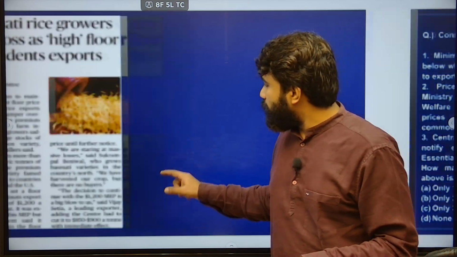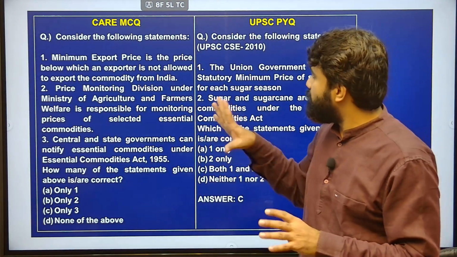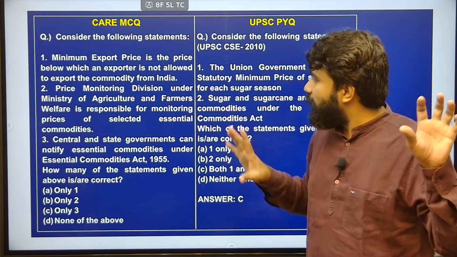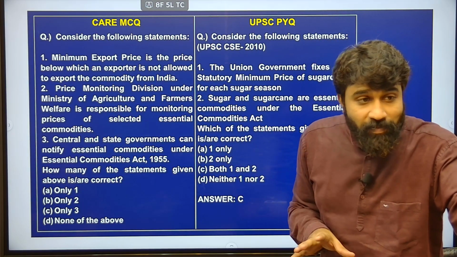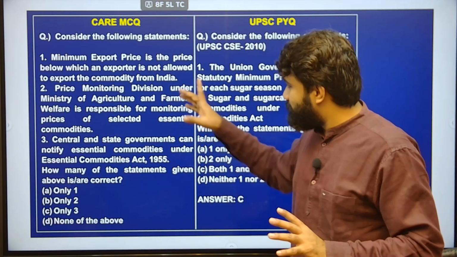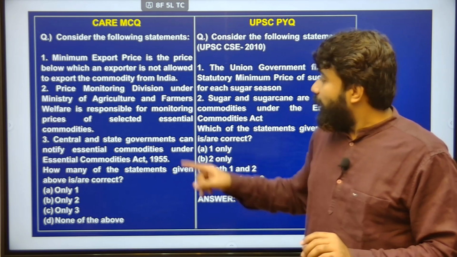Okay? So, related to this one, consider the following statements: the minimum export price is the price below which an exporter is not allowed to export the commodity from India. That is the first one. Next, the price monitoring division, I have said, is a division under which ministry?